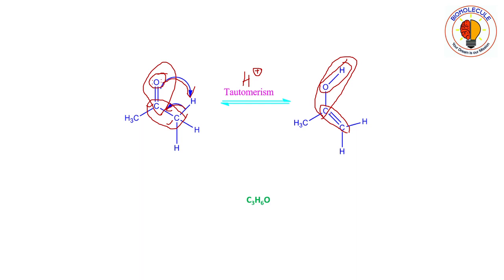So there are three conversions. One carbon-carbon single bond is converted to a carbon-carbon double bond. The carbon-oxygen double bond is converted to a carbon-oxygen single bond, and this oxygen is taking this hydrogen atom. You can see that this one is the acetone molecule and this one is its enol form. So this is how the keto group is converted into its enol form. This is the acidic rearrangement. It only occurs in the presence of an acid.